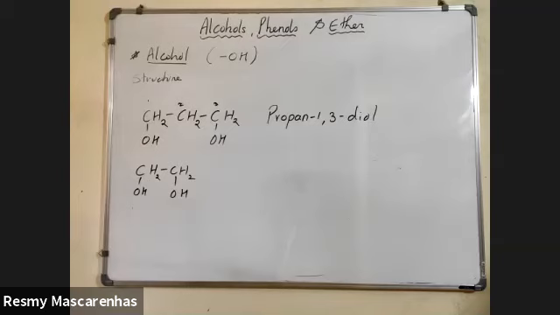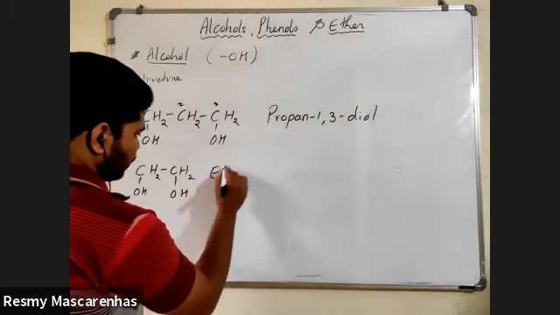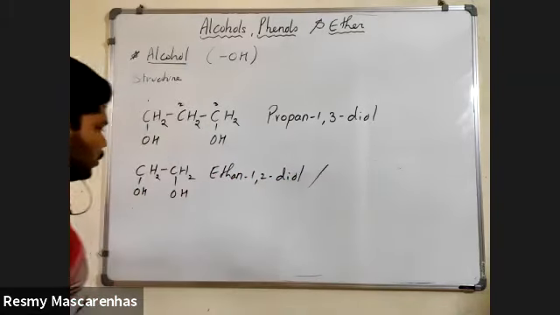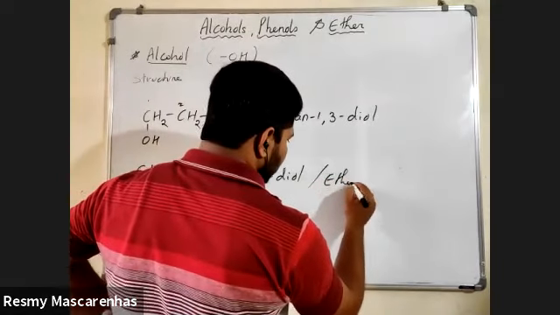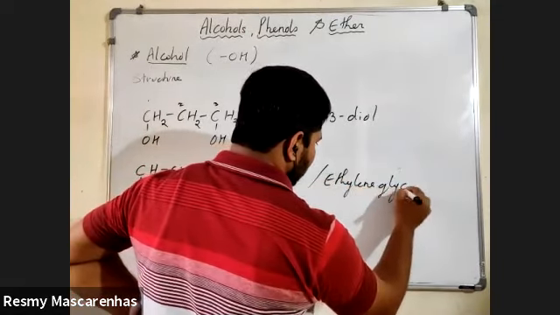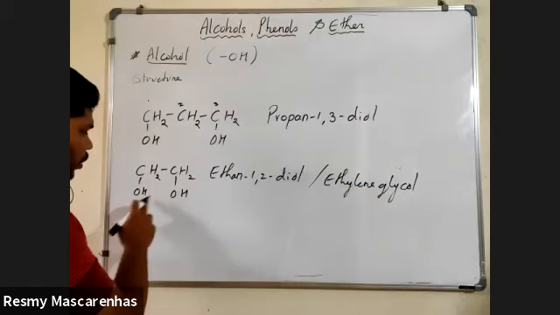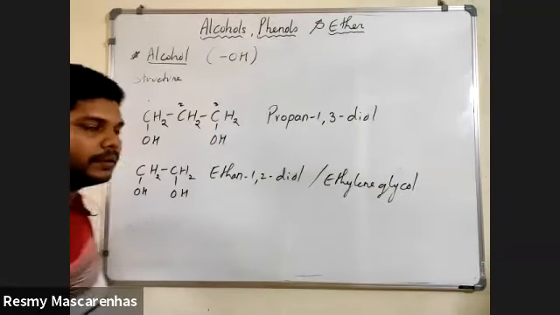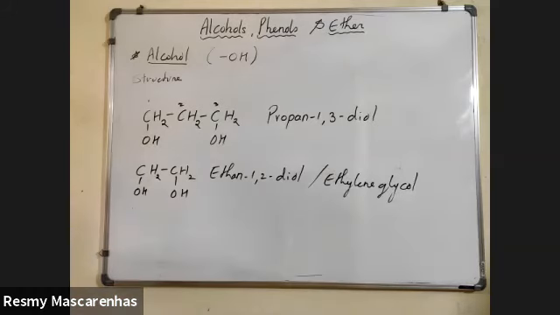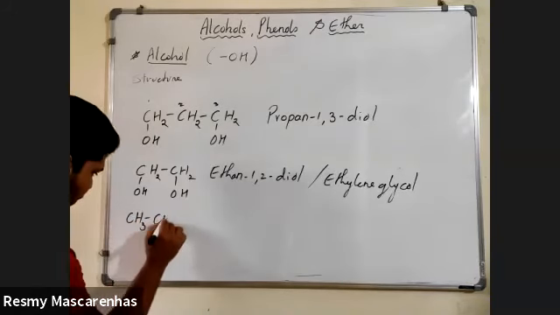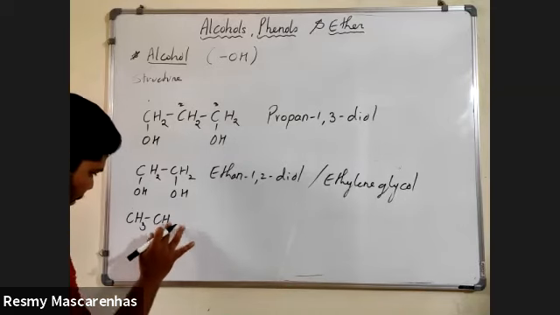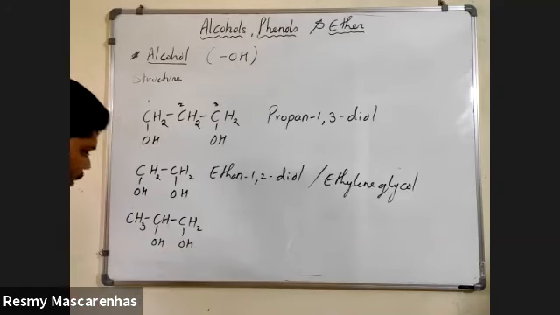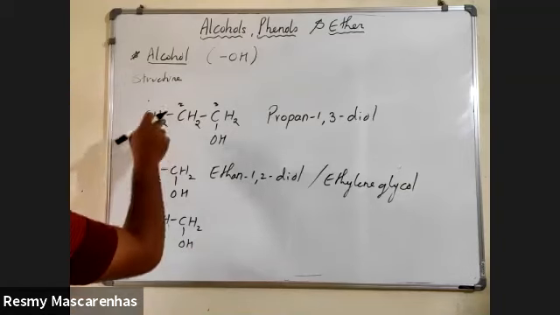What is the name? Ethane 1, 2 diol. Or else you can say ethylene glycol. Whenever two alcohol OH groups are there on neighboring carbons, it is nothing but a glycol. You will call it a glycol. What I've said, whenever neighboring carbon, then only you will say glycol. So will you call this a glycol?